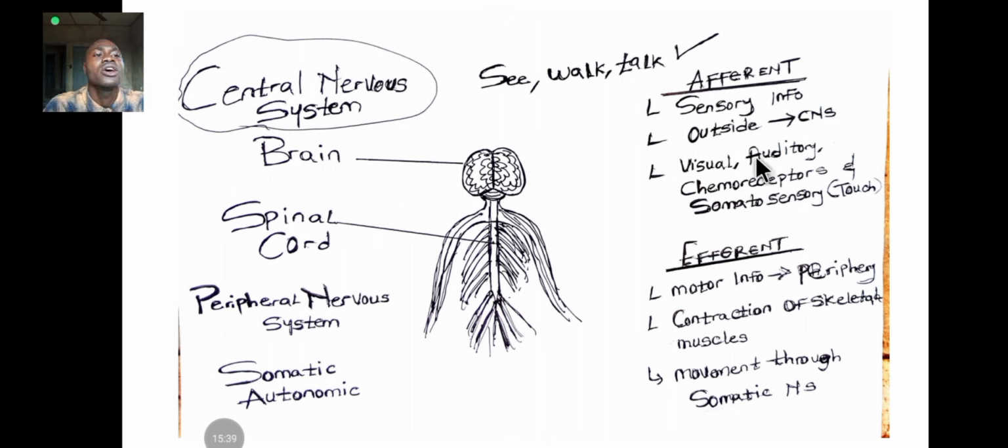Then you can see auditory. Auditory means hear, audio, listen. If you talk, sound enters your ear. Your vestibulocochlear nerve sends it to your brain to be interpreted. The sensory nerve carries it there.